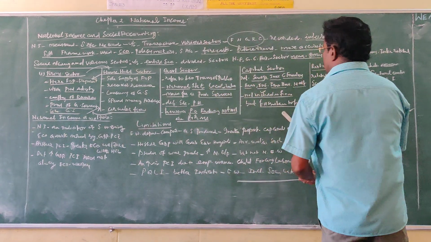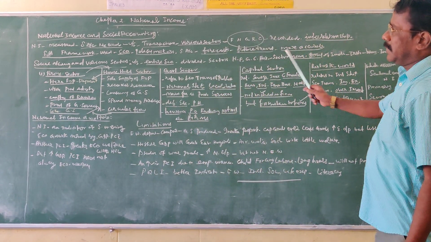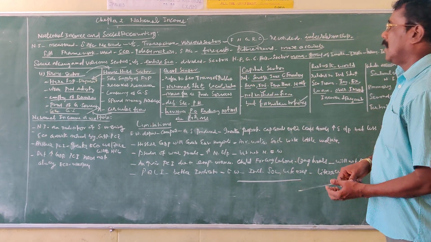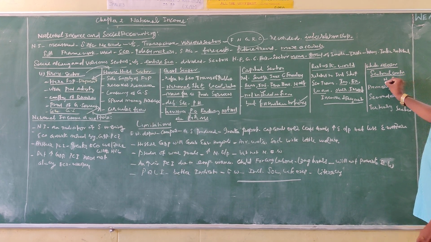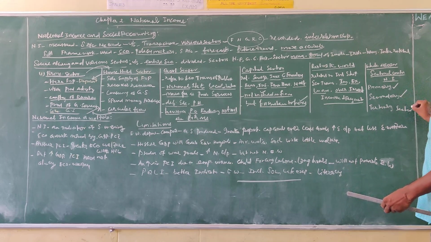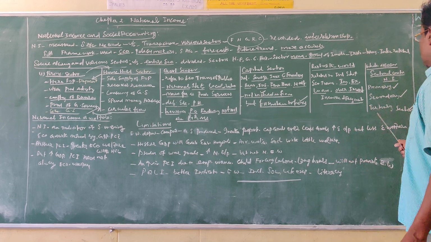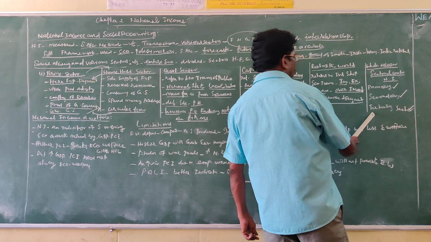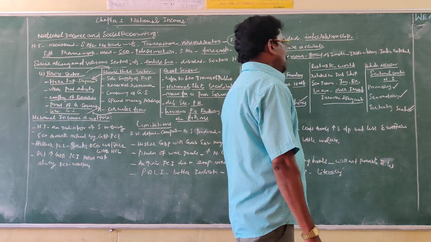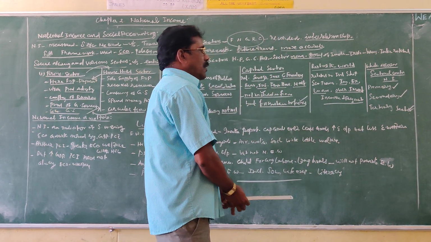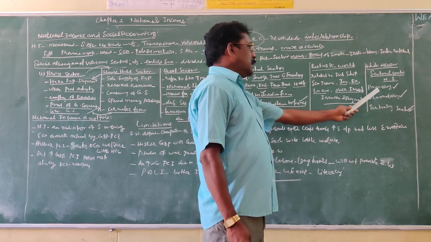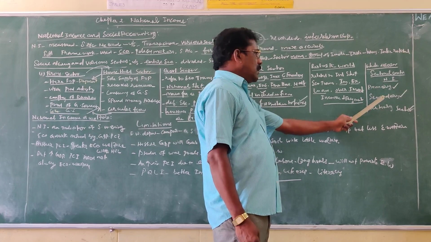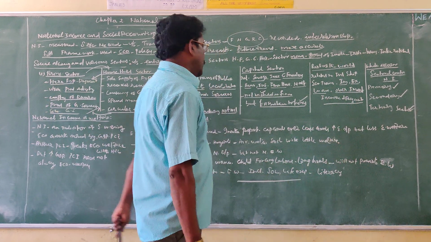Even though the entire economy is divided into five sectors, while assessing the national income, or the contribution by the various sectors, only three sectors are classified: the primary sector, secondary sector and tertiary sector.